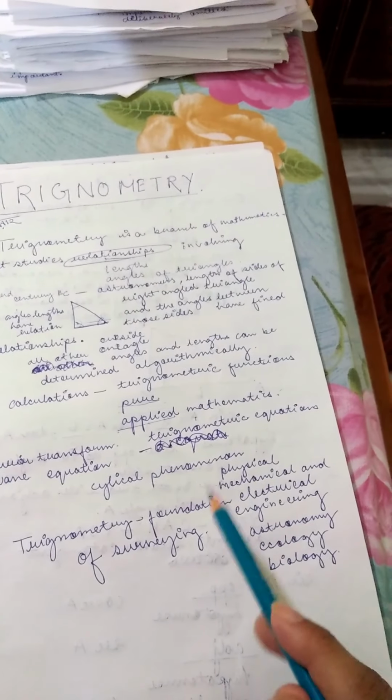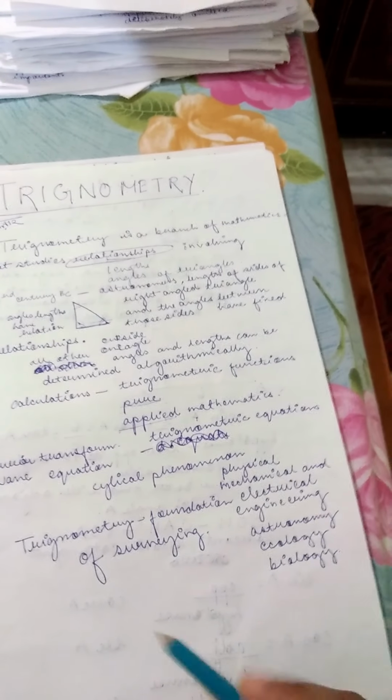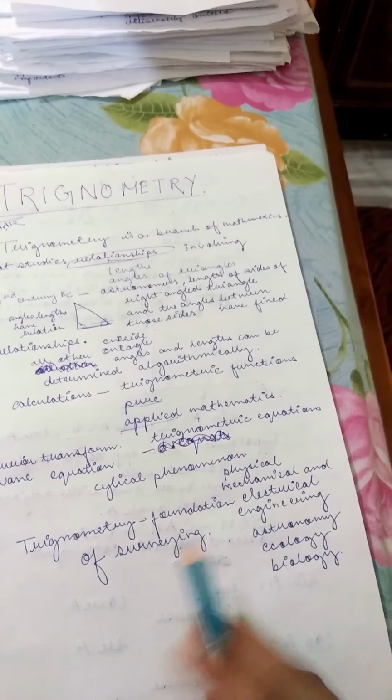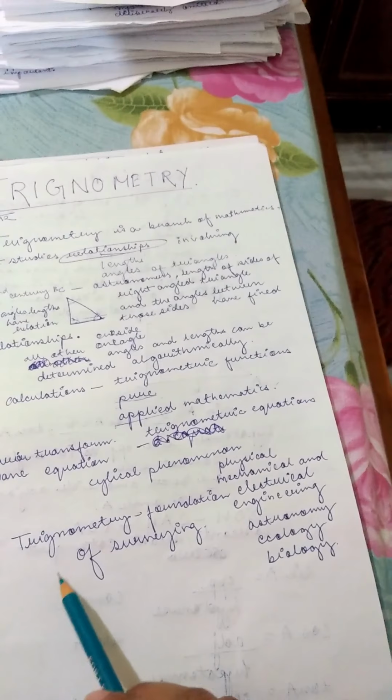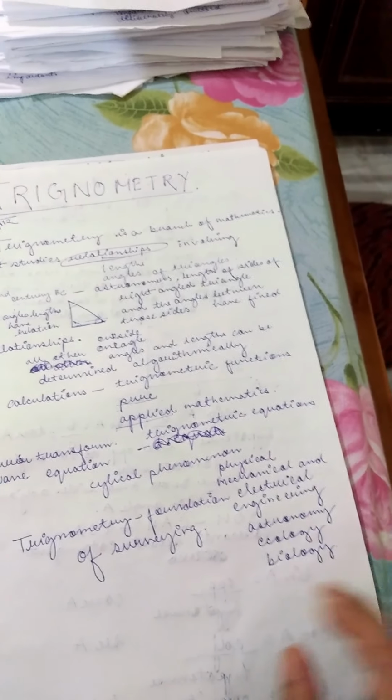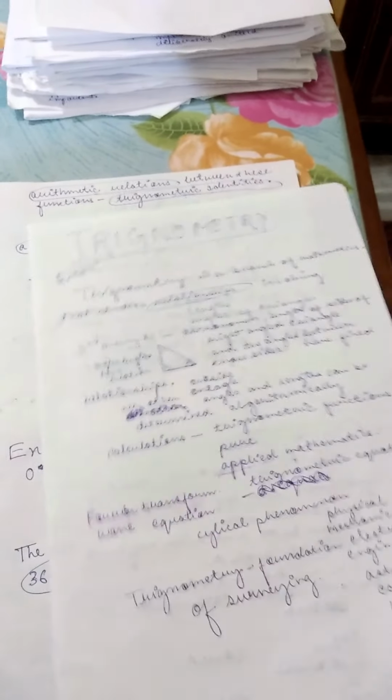Trigonometry is also the foundation of surveying.